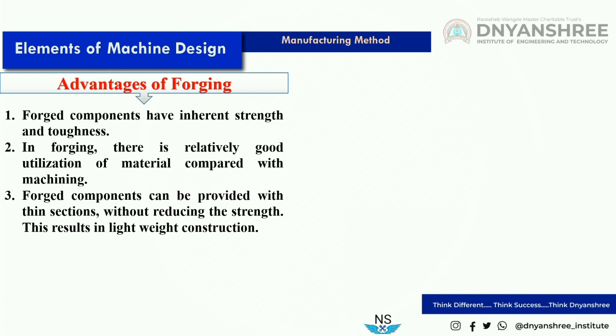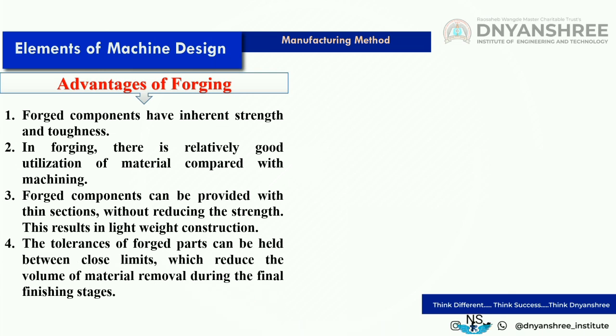Forged components can be provided with thin sections without reducing the strength. This results in lightweight construction. So thin sections can be made using the forging process.